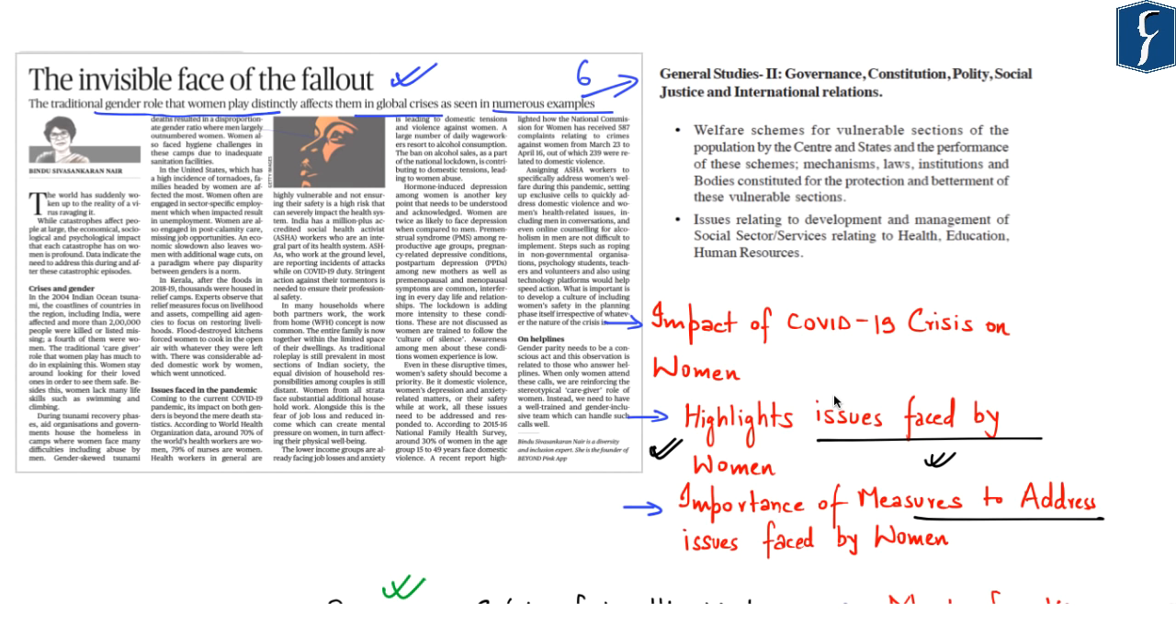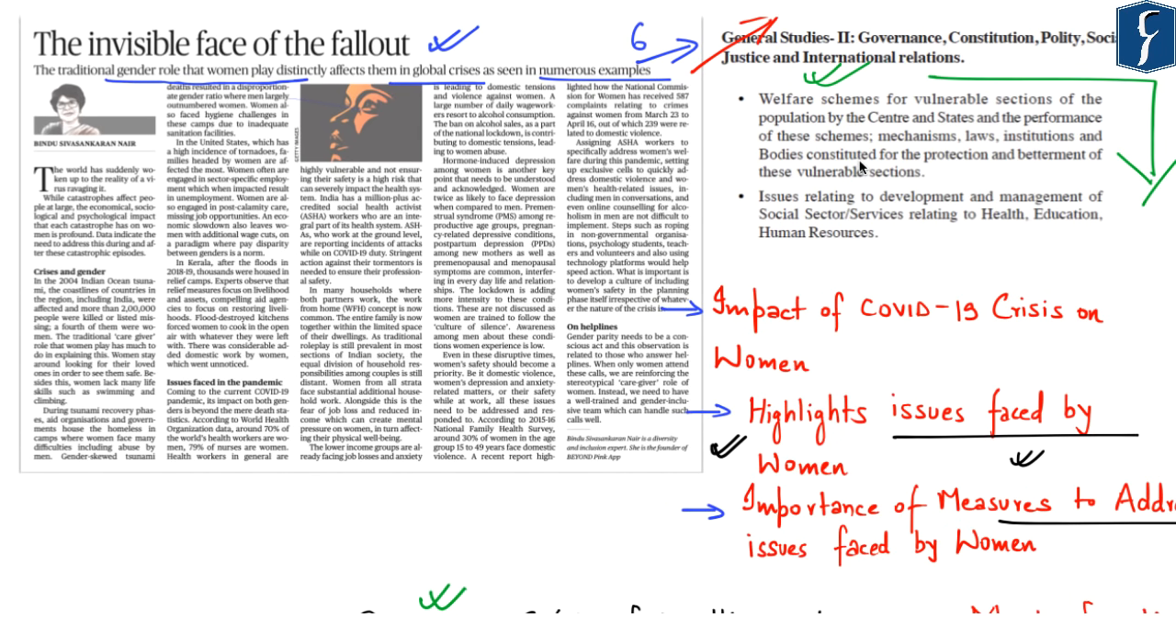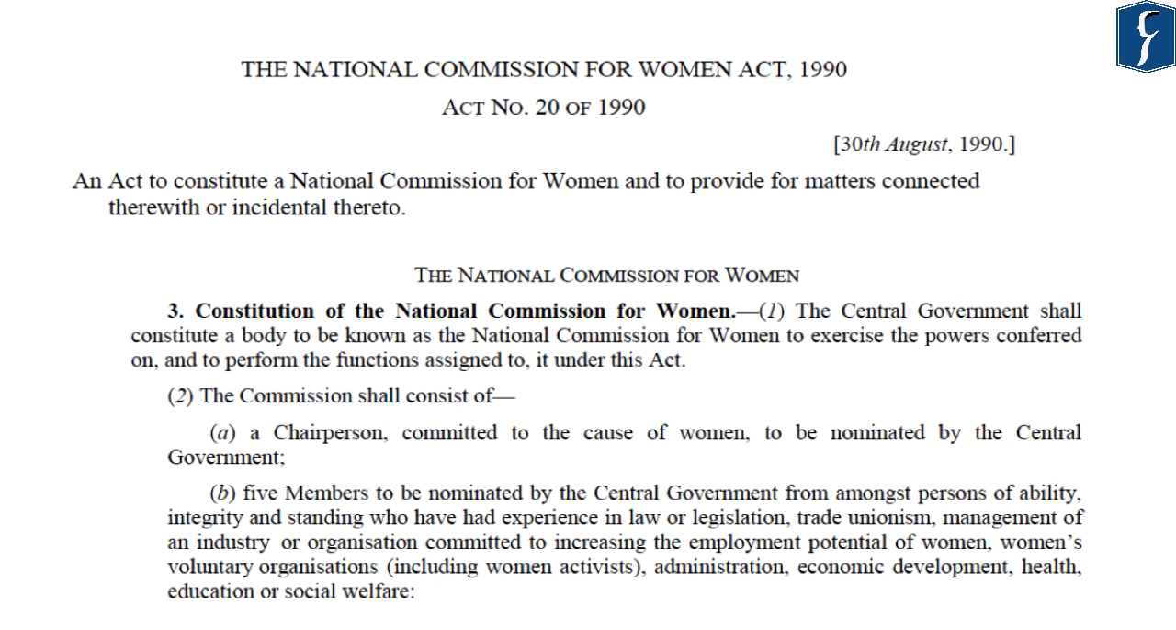So, this article with respect to addressing the needs of women, especially with respect to increasing cases of domestic violence, becomes important primarily from our mains perspective. And lastly, in this perspective, we should also know about the National Commission for Women in India. Now, the National Commission for Women in India is a statutory body as it has been constituted under the National Commission for Women Act of 1990.